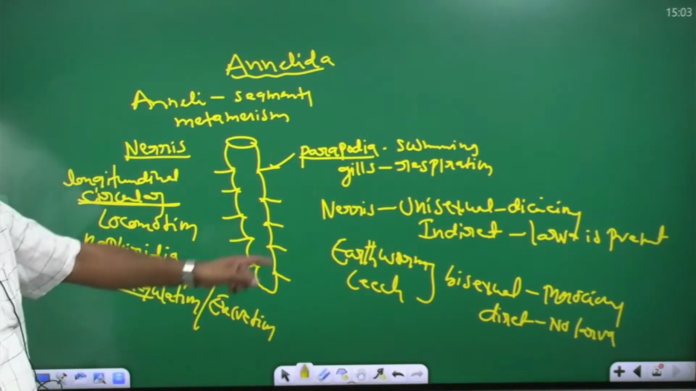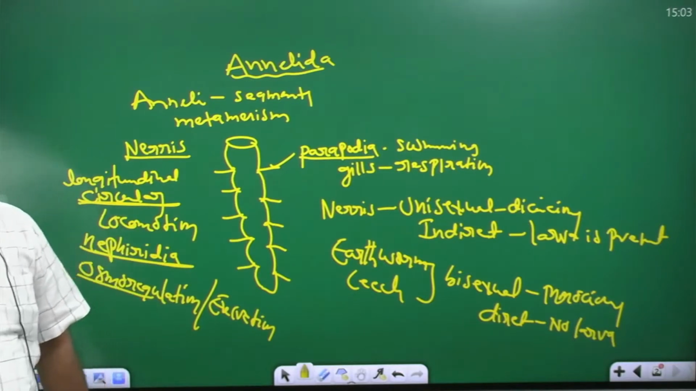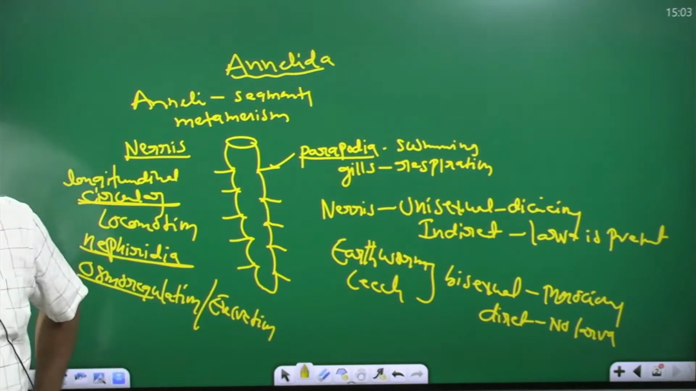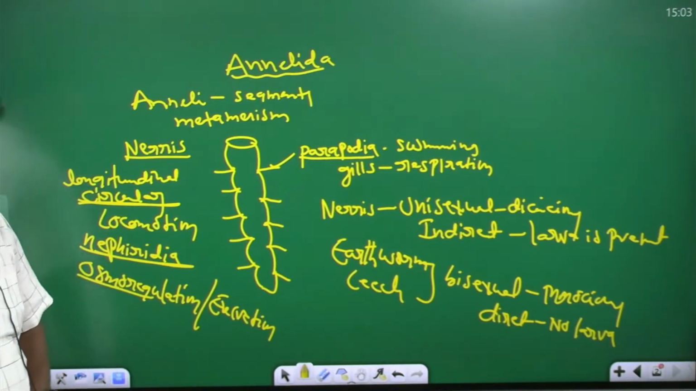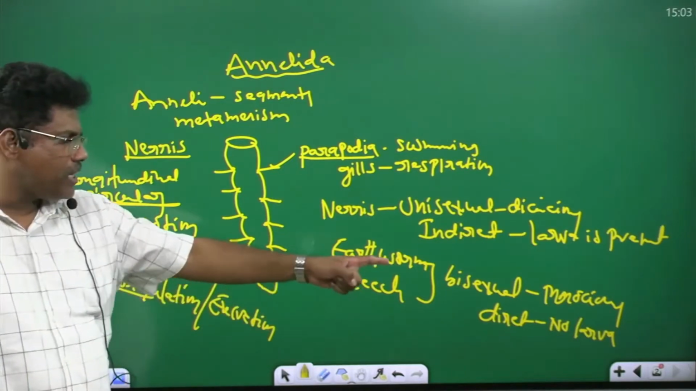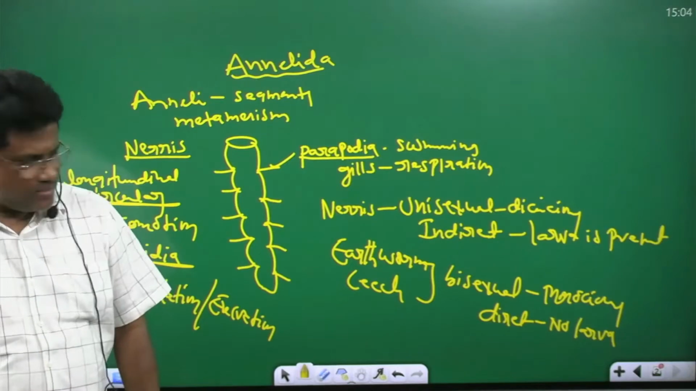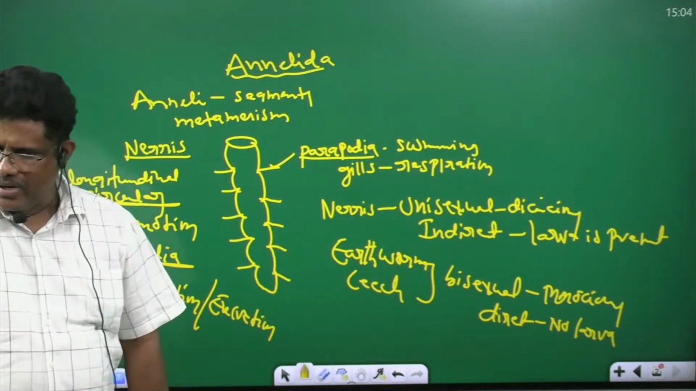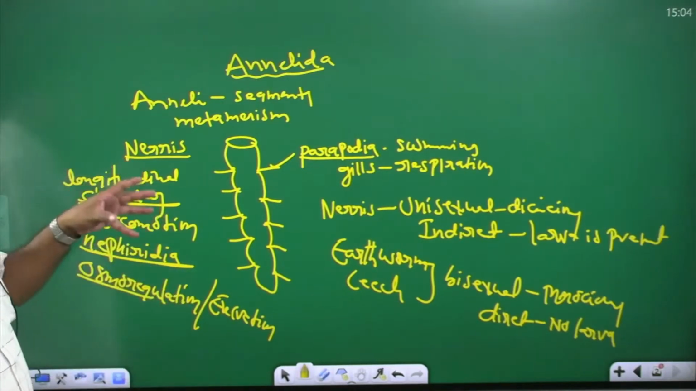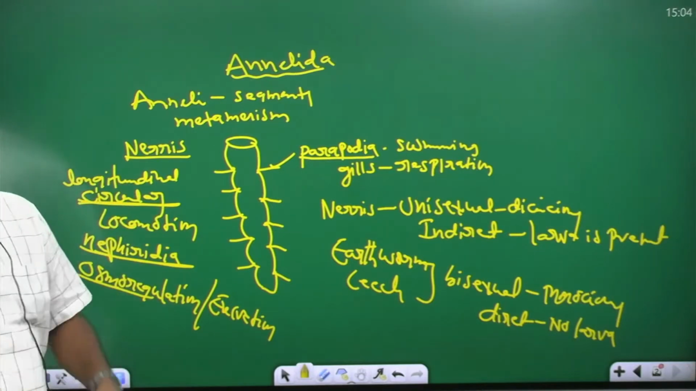You see, Nereis is unisexual or dioecious. Development is indirect. Larva is present. Earthworm and leech are bisexual, monoecious. Development is direct, so no larva. Any doubt? So this is the important part of Annelida characters.